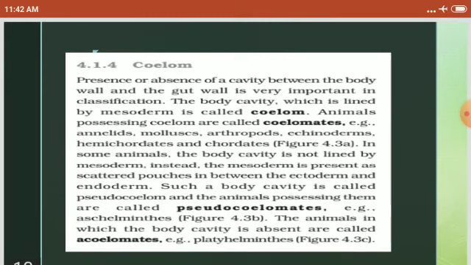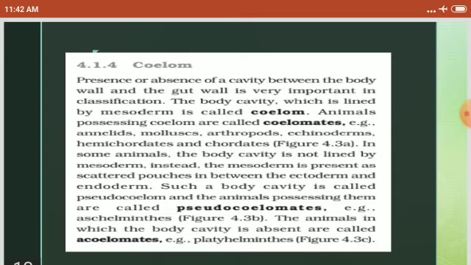Then what about coelom? Coelom means body cavity. If a true coelom, which is formed from mesoderm, is present, such an organism is called a coelomate animal. If coelom is absent, then it is called acoelomate. And in the pseudocoelomate, there is a false coelom. In that case, the mesoderm is present as scattered pouches between the ectoderm and endoderm.